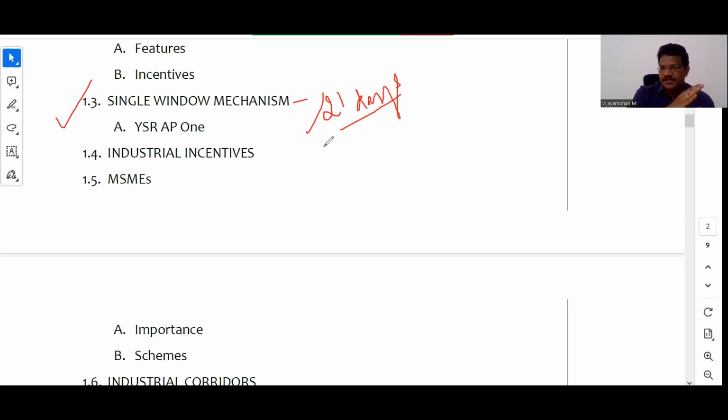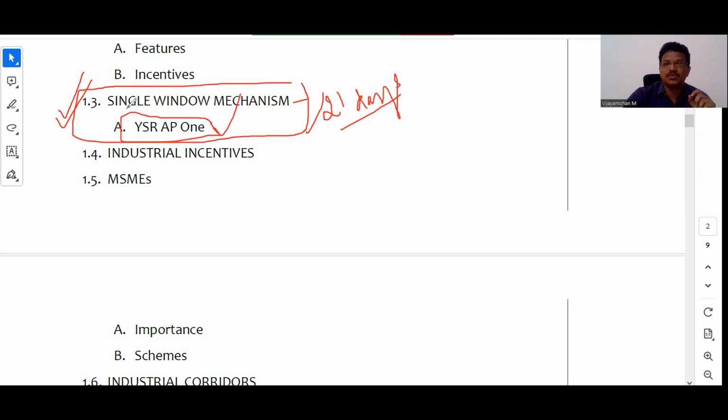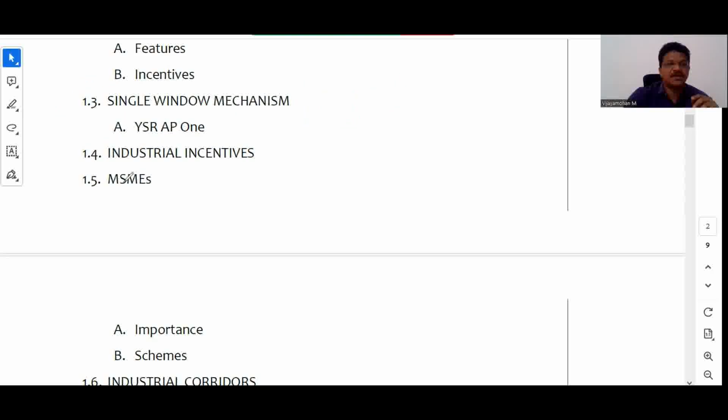So దీనికోసమే ఇంకొక స్కీమ్ ఏంటంటే వైఎస్ఆర్ AP1, where it is acting as a one stop solution to the establishment of industries. So ivi kuda chala important exam point of view. So just go through these mechanisms. These are all available in the AP socio-economic survey, right? So this one, and then you need to,